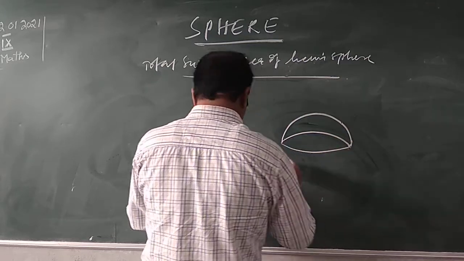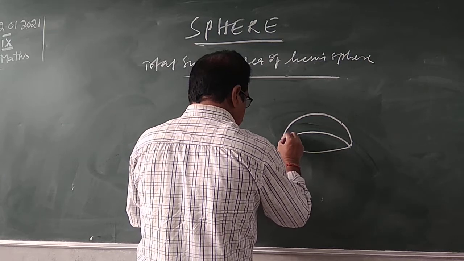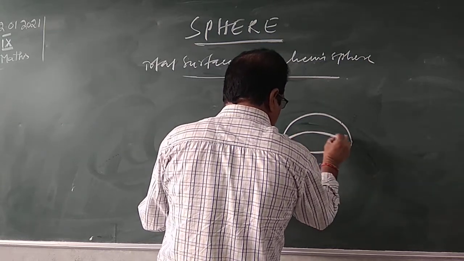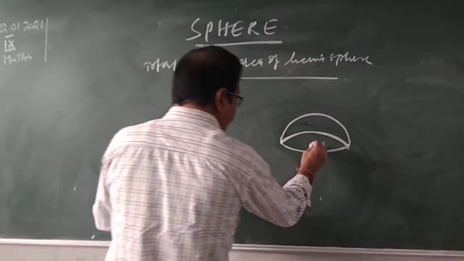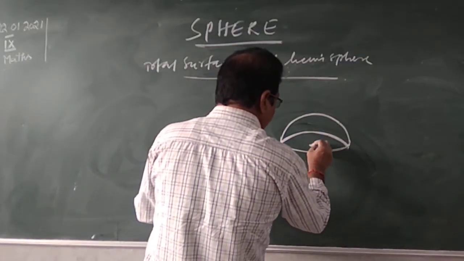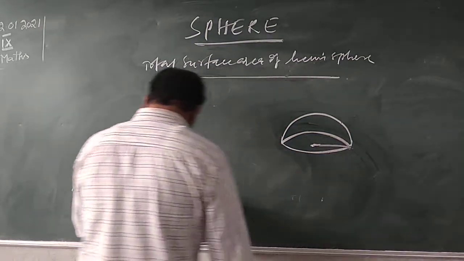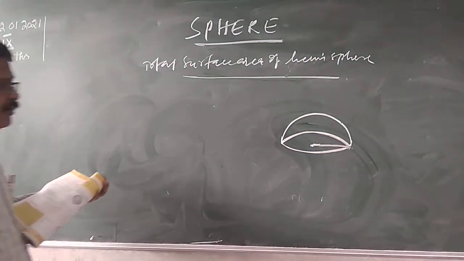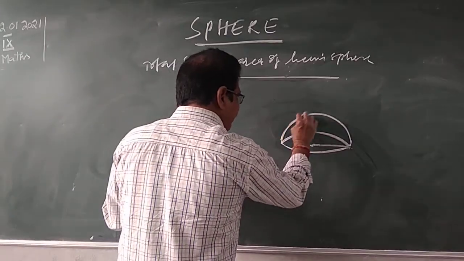This is a hemisphere. Center is radius. So this is the curved surface.